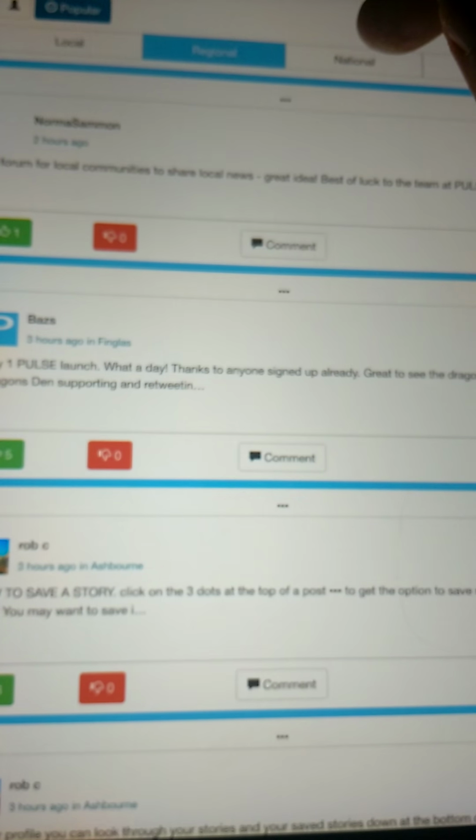So popular ones will always come up first, which is at the top. And you have your say, you can vote these stories up or down yourself. If you click new, it will retrieve the newest, the latest stories. Okay. And there you go.